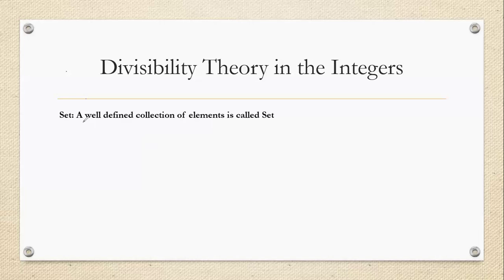What is a set in mathematics? A set is a well-defined collection of elements. A well-defined collection of elements is called a set. What is the meaning of well-defined collection? See, if I say the first five natural numbers, then it means the set is 1, 2, 3, 4, 5.